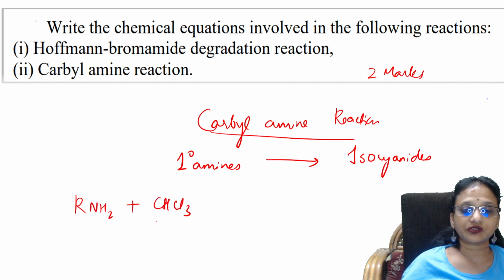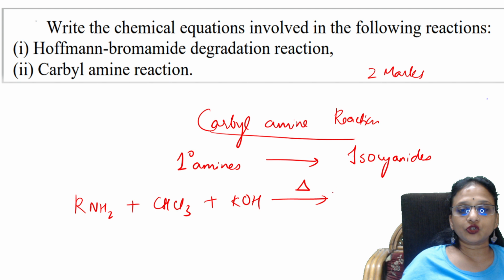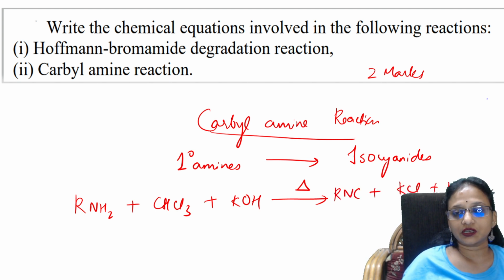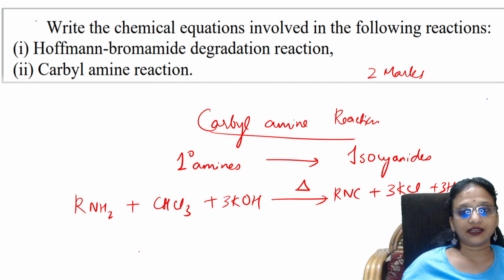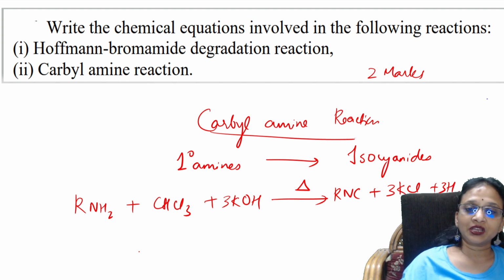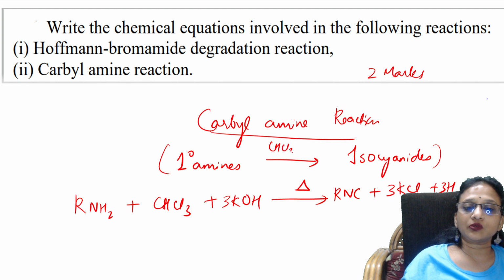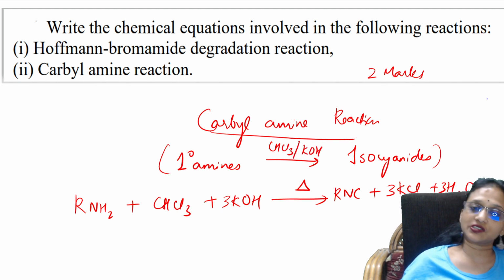Don't get confused, students. Don't write methyl chloride here. In the presence of a strong base, KOH, and when you heat it, you'll be getting isocyanide plus KCl plus water molecule. If you take 3 moles of this, it will be 3 and 3. This is your carbylamine reaction. Easy, simple. Even if you write this with the reagents, you will be getting 1 mark for this.